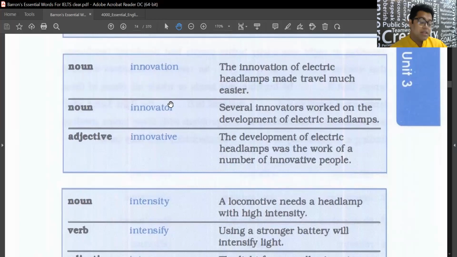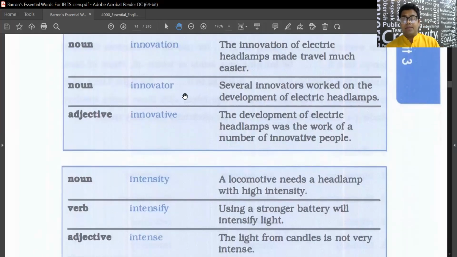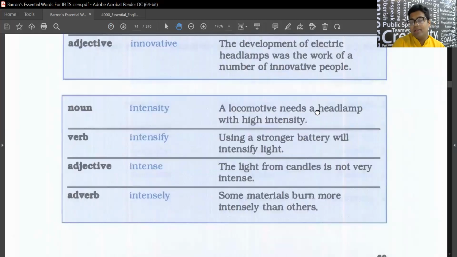Next is innovation. Innovation means something new, and its verb form is innovate. Innovate we already know, so we have three words here. Innovation, something new. The innovation of electric headlamps made travel much easier. Innovator is the person. Several innovators worked on the development of electric lamps. And innovative, the quality of being new, is innovative. The development of electric headlamps was the work of a number of innovative people who innovated. So that is innovative.